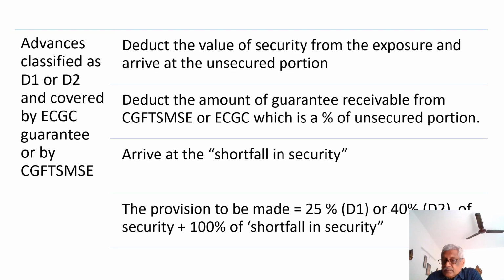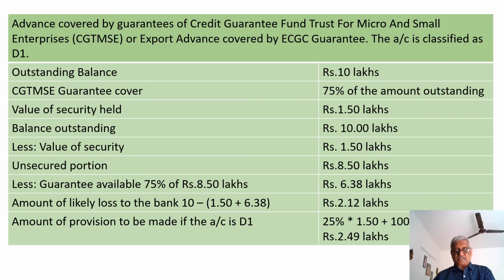Now the provision to be made is 25% in case of D1, or 40% in case of D2, of the security, plus 100% of the shortfall in security. Let us see how we arrive at this in two cases.